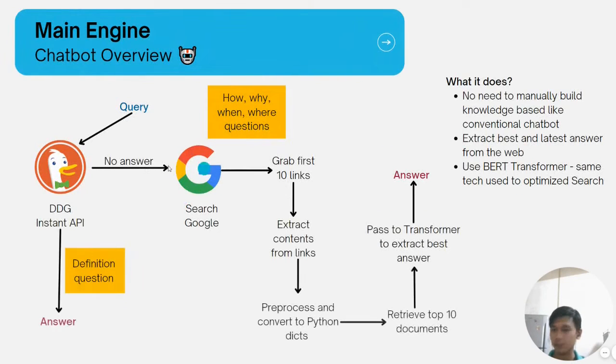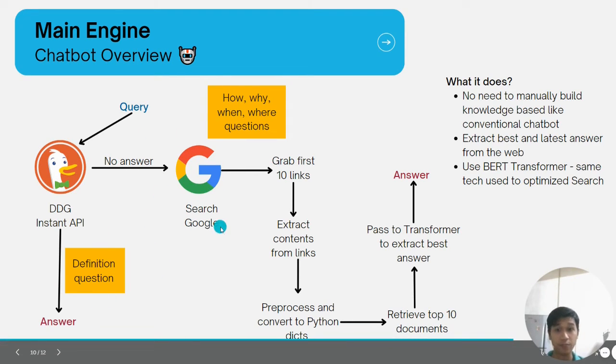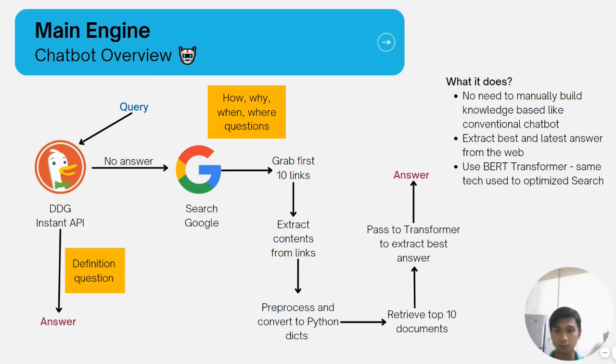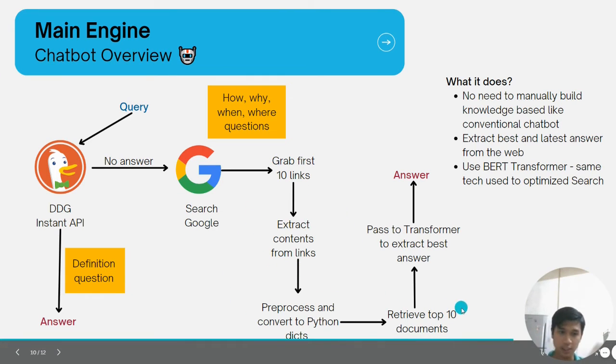And here is the chatbot overview. For the chatbot, when there is a question, it is first sent to the DuckDuckGo Instant API. The DuckDuckGo Instant API is used to answer definition questions, like what is food waste and so on. If there is no answer, then we will use Google search. So here, when there is no answer, we search Google and grab the first 10 links. After that, we extract the contents from those links, do some pre-processing, and then retrieve the top 10 documents.